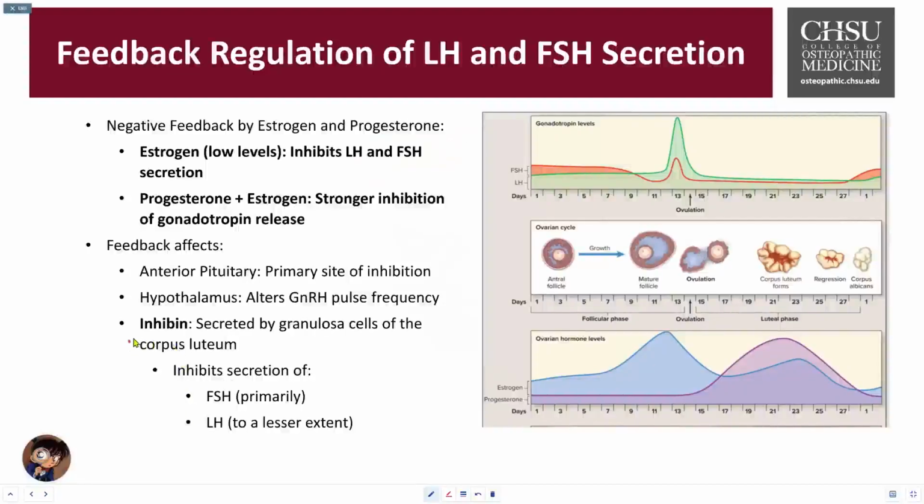The main difference of inhibin A and B is that inhibin A tends to be produced mainly by the corpus luteum, but also a little bit by the placenta, whereas inhibin B is secreted mostly by the antral follicles in response to FSH. Both of them do help regulate the amount of FSH.